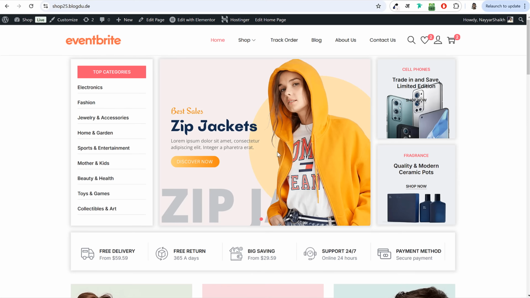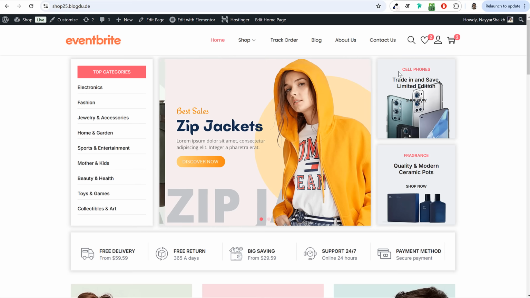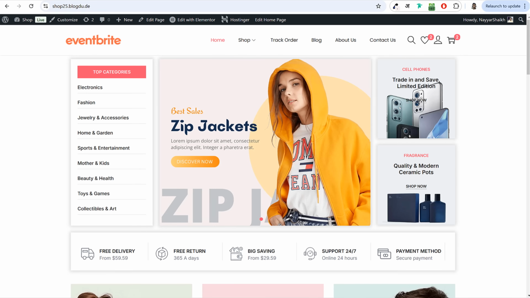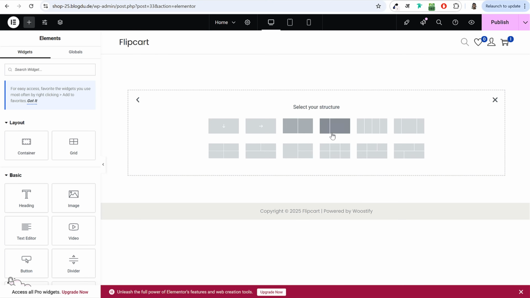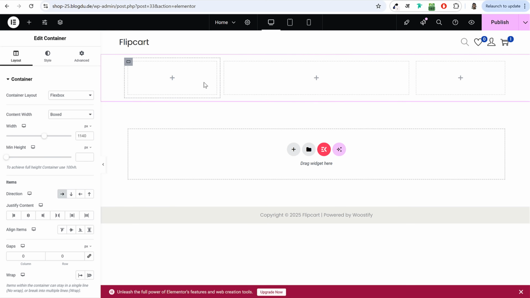So first of all, on this section, you can see we have 3 columns. In the left column, we have these things, we have categories. In the center, we have this slider, and at the right hand side, we have these 2 banners. So first we'll come over here, click on the plus button. You can select Flexbox, and after that, we can select this one, the 3 columns one. But we don't want this kind of alignment. We want to change the width of all 3 columns. For the left column, I'll select this option.